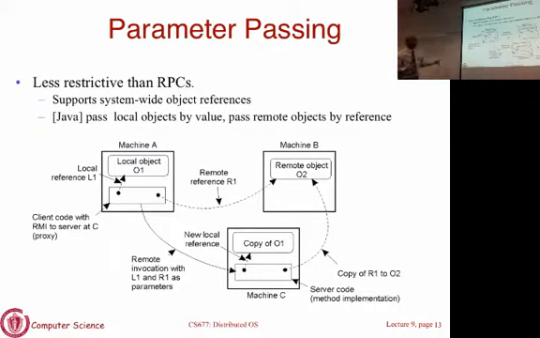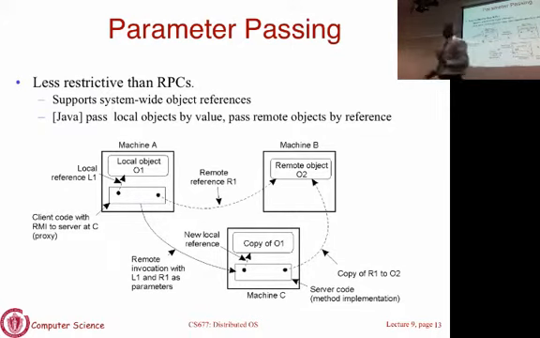The way Java works is if the object is local, it will make a copy of this object and send it over as part of the argument. So when the remote method is called on this machine C, which is a third machine entirely, you will have a copy of O1 being sent over. Any methods on that object are now called on the local copy, not on that original object. But when you pass an object that was already remote, you essentially pass a pointer to the remote object. So now this machine also has a pointer to the same object.